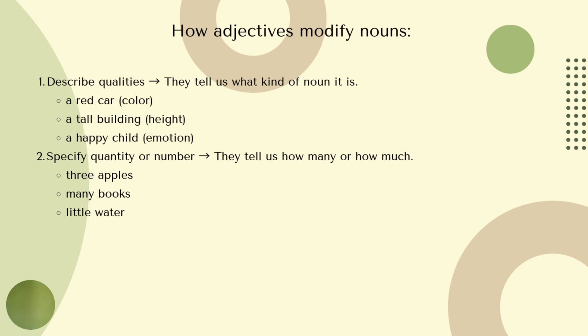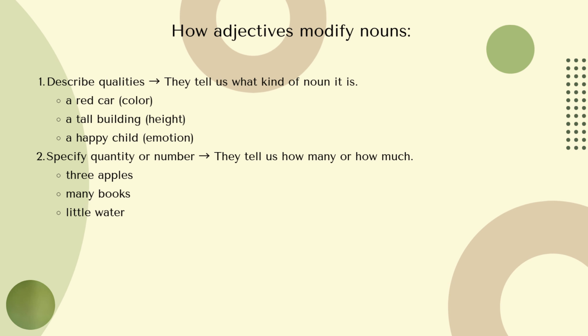So how do adjectives modify? They describe qualities. It gives additional qualities, whether it's about the color, the height, the emotion, or the physique, something like that. So it's not only a car, but you can give information about the color: a red car, yellow car, or black car. And for example, height of a building: I can say a tall building, a 5 story building. Here the adjective gives the qualities.